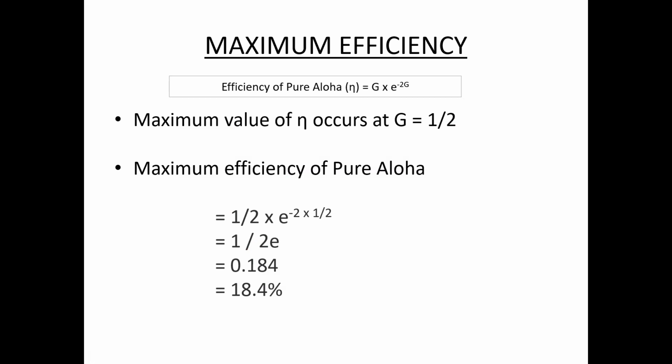Next, the maximum efficiency of pure Aloha as well as slotted Aloha. First, the efficiency of pure Aloha: n equals G times e to the power minus 2G. The maximum efficiency of pure Aloha occurs at G equal to 1/2. So substitute this G value in the formula: 1/2 times e to the power minus 2 times 1/2. After calculating, the maximum efficiency of pure Aloha is 0.184, that is 18.4 percent. So this is in the case of pure Aloha.